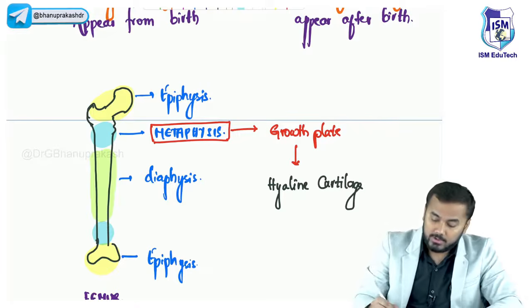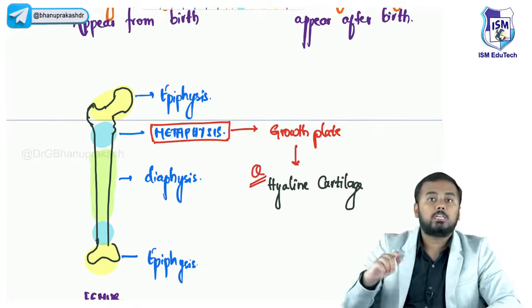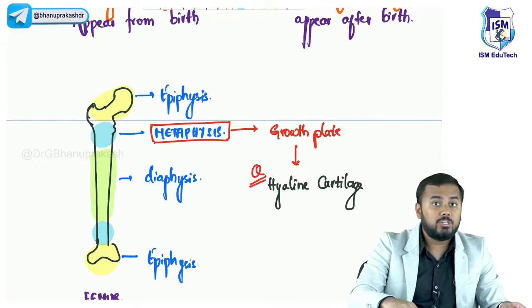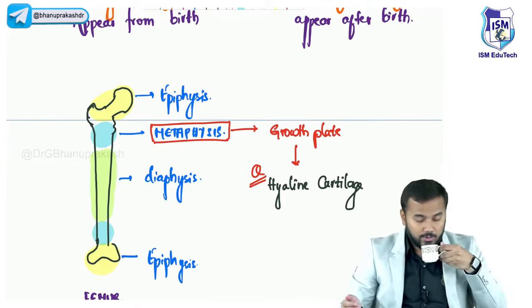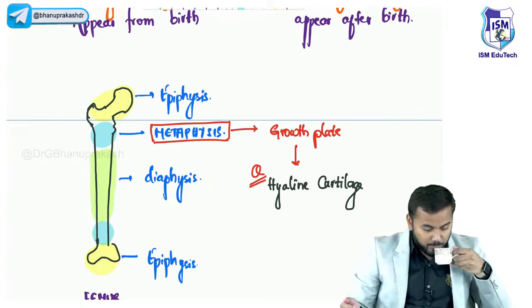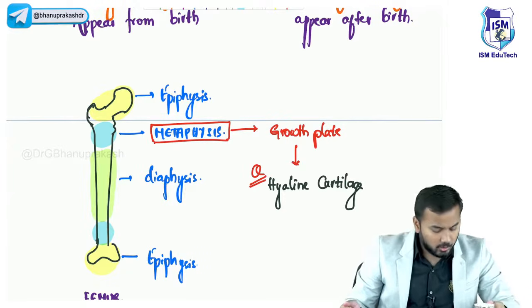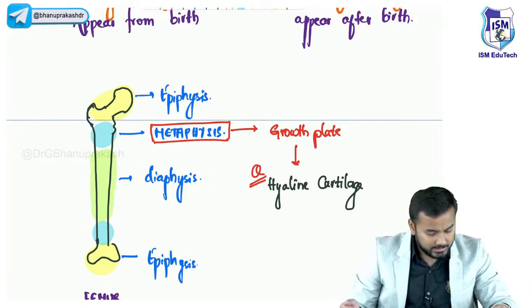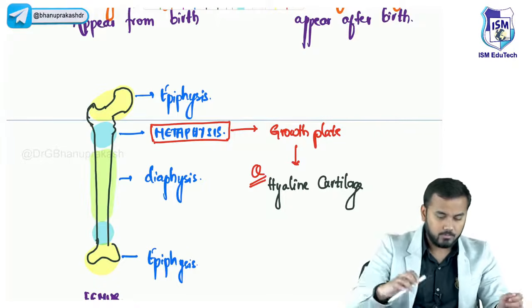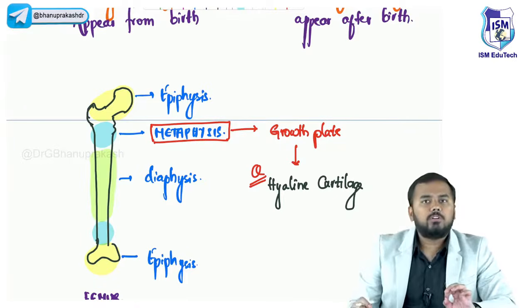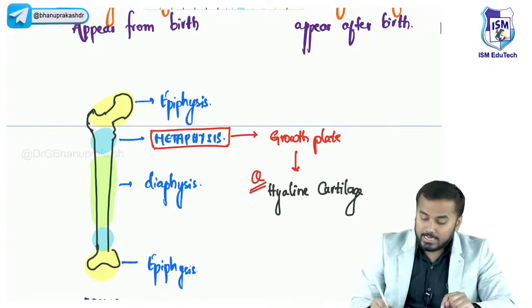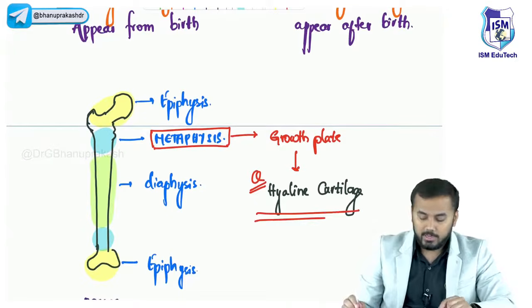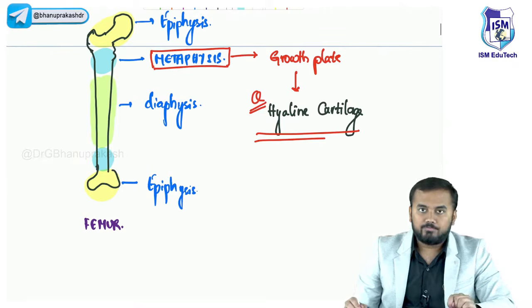This is a very important MCQ which was asked in a previous FMGE exam. Very important. Very good, all of you are right. So from today onwards, if someone asks you what is an example of primary cartilaginous joints, your answer should be hyaline cartilage, which is located in the metaphysis.